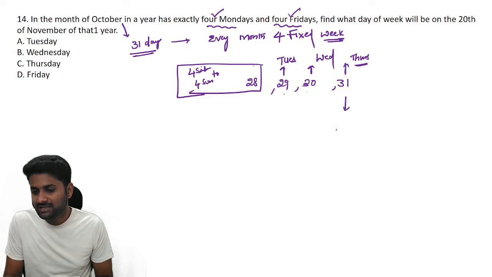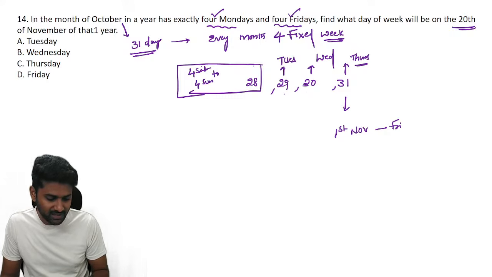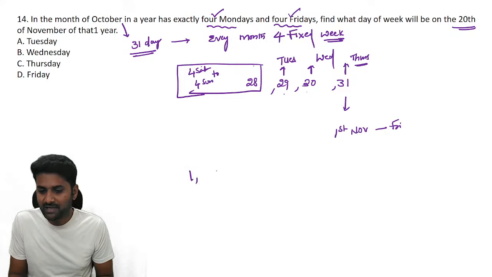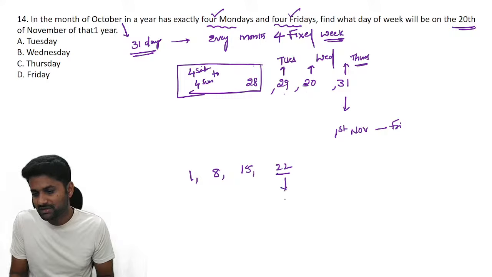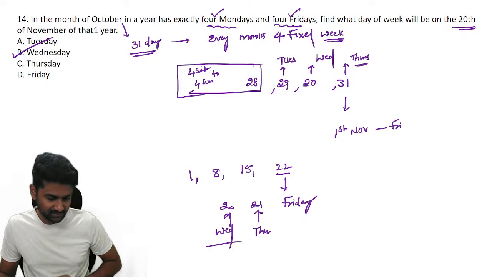Now what about the next day? 1st November is definitely Friday. But the question is, what about the 20th? As you know, every day repeats after 7 days. The first day again on the 8th, again on the 15th, again on the 22nd. The 22nd is Friday. Then what about the 21st? The 21st is the previous day, Thursday. And the 20th is Wednesday. Wednesday is the correct answer.